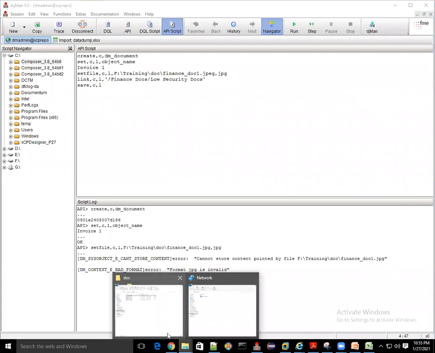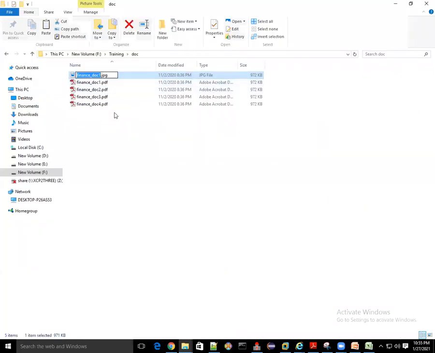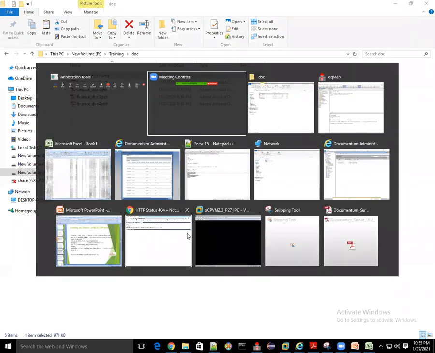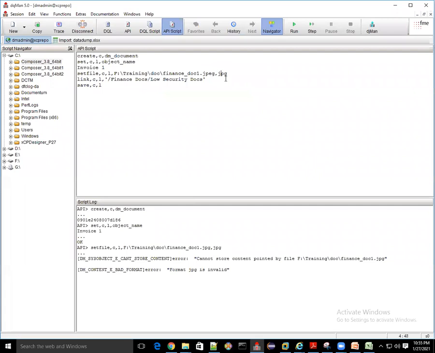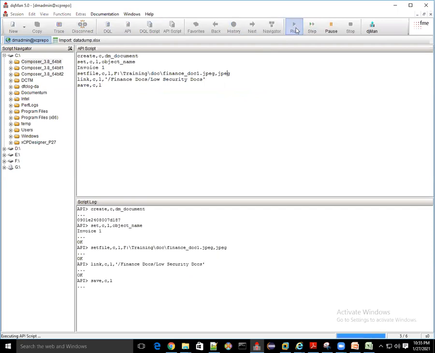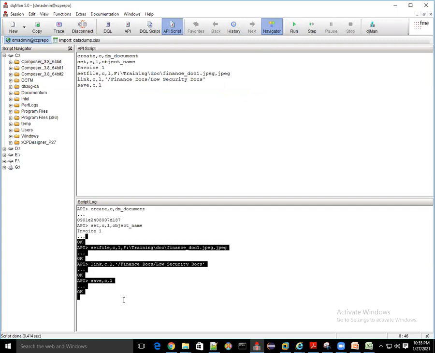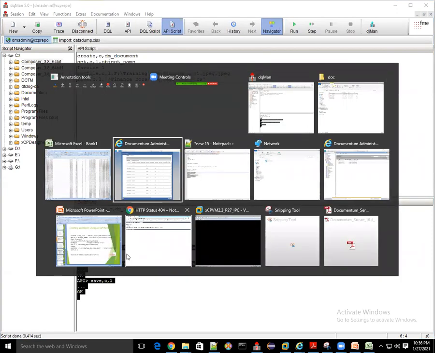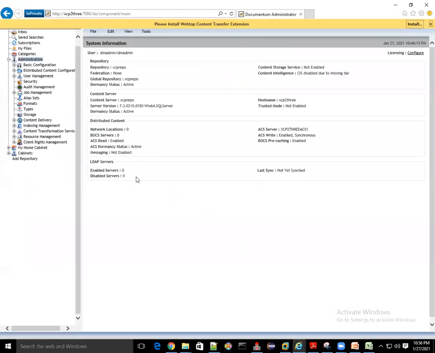And blindly I just changed the format. I don't know whether it will take or not, because blindly I'm just converting the things. See, JPG, actually JPE is a correct format. See, it got uploaded, and it got uploaded where? Low security documents. Let's go to the low security documents, cancel it.